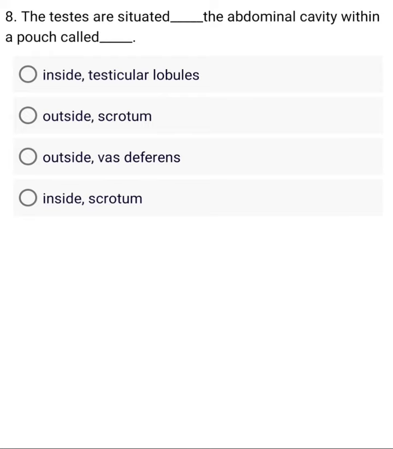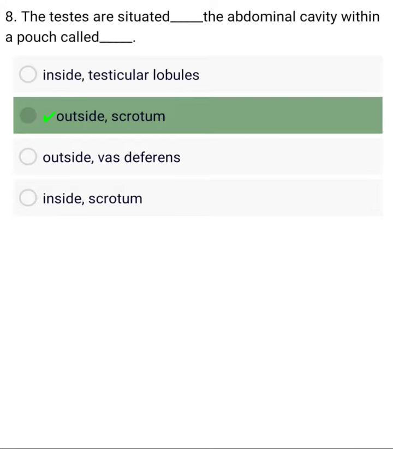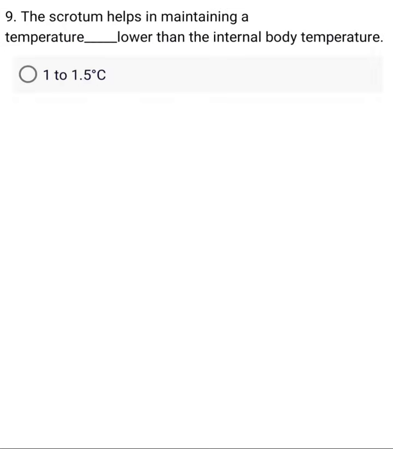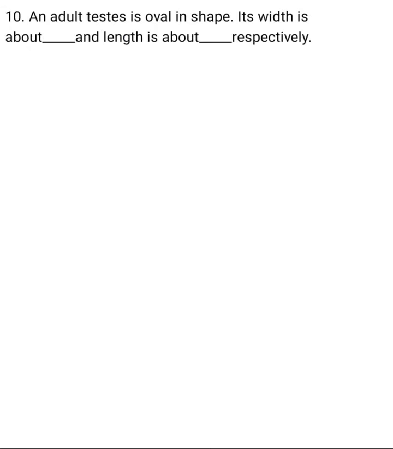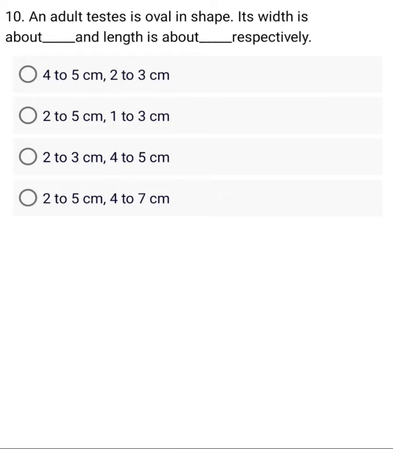The testes are situated in the abdominal cavity within a pouch called A. Inside, testicular lobules. B. Outside, scrotum. C. Outside. The scrotum helps in maintaining a temperature lower than the internal body temperature. An adult testis is oval in shape. Its width is about and length is about respectively.